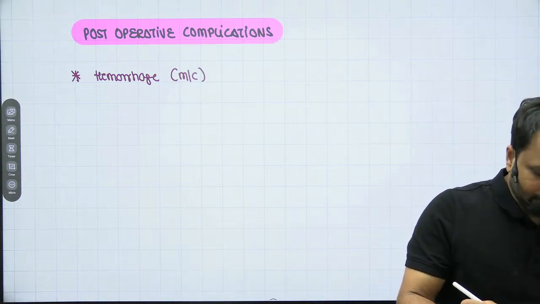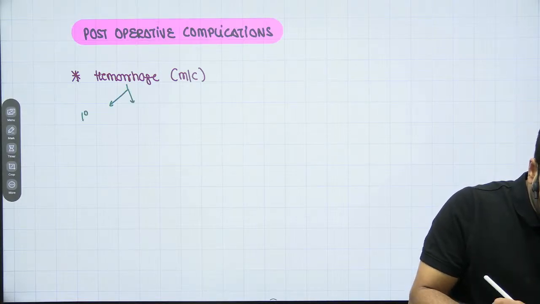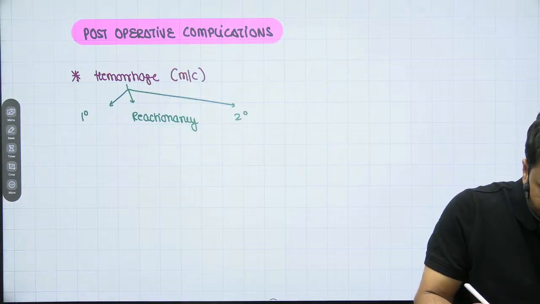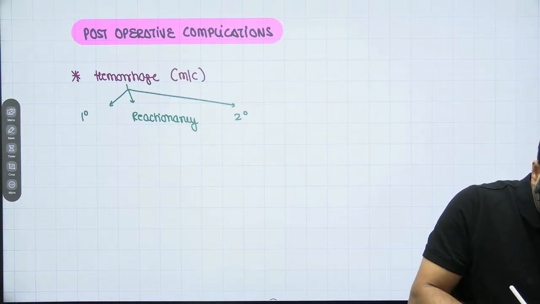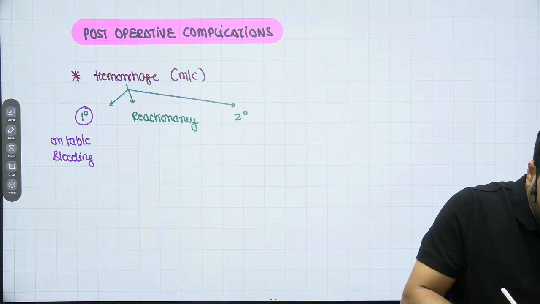Okay? Now, when you talk about hemorrhages, the hemorrhage can be a primary hemorrhage, then you have the reactionary hemorrhage, and then you have the secondary hemorrhage. A primary hemorrhage is a hemorrhage that occurs on table. So during the surgery, when it bleeds, it is a primary hemorrhage.